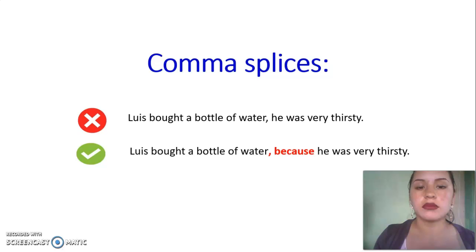Splices. A splice is an inappropriate joining of two independent clauses by using a comma. For example, Louis bought a bottle of water, he was very thirsty.